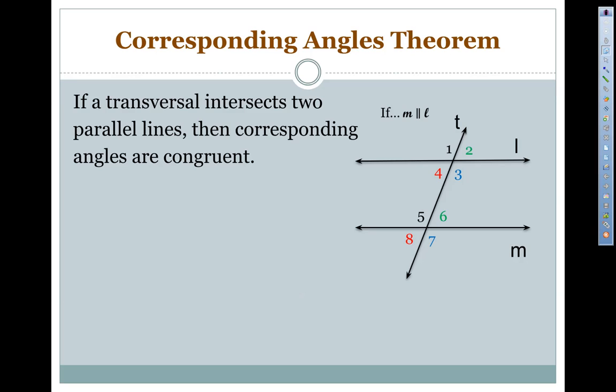And so they're in corresponding position, therefore they are congruent. 2 and 6 are corresponding angles, they're going to be congruent. We have 3 and 7, and then we have 4 and 8. So notice that these are both acute angles here, and in this case they are congruent. So 1 is congruent to 5, 2 is congruent to 6, 3 is congruent to 7, and 4 is congruent to 8.